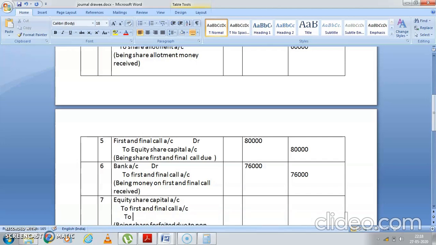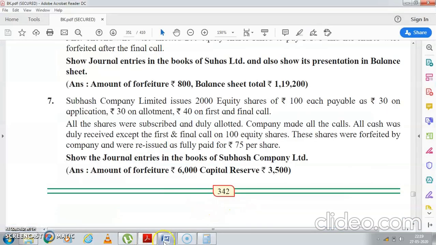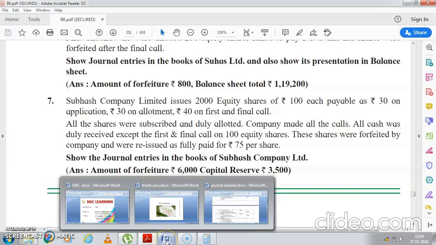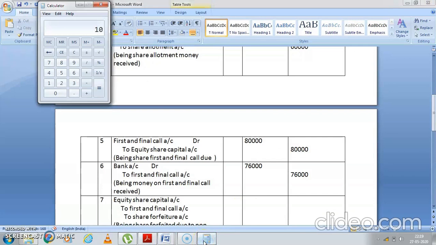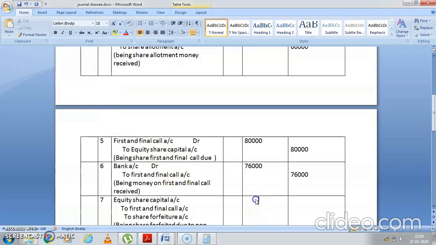Share forfeiture account. Now see, कितना आपने 100 रुपीज, कितने शेयर्स forfeit किए? 100 shares. So 100 into 100, that comes to 10,000. So आपका reduction in share capital कितना हुआ? 10,000.